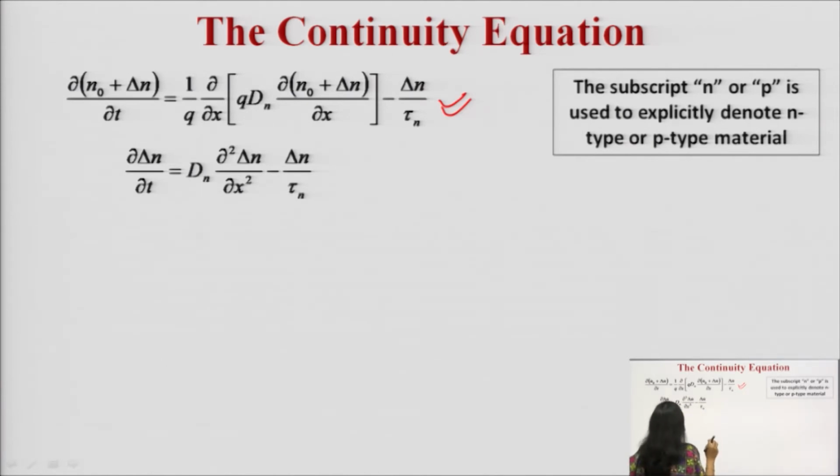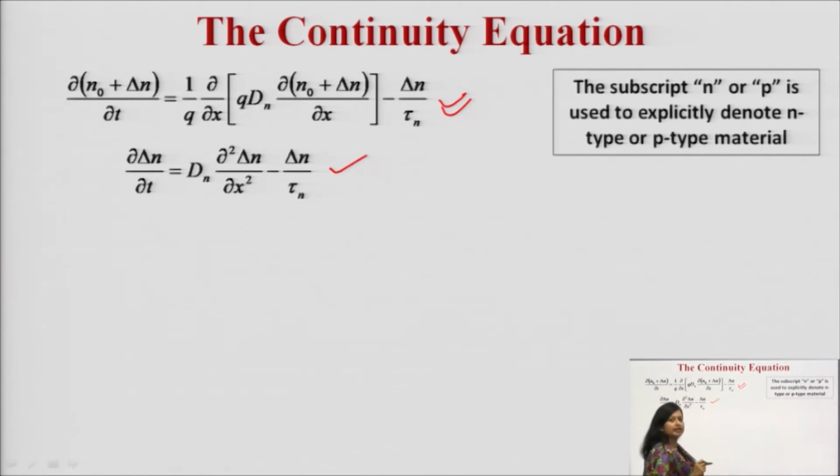So, from here you can write del of delta n. If you are concerned only about this increase, differentiate this term, and you will get what? Dn, the diffusion coefficient, which will be a constant. So, Dn into del square delta n upon del x square minus delta n upon tau n.